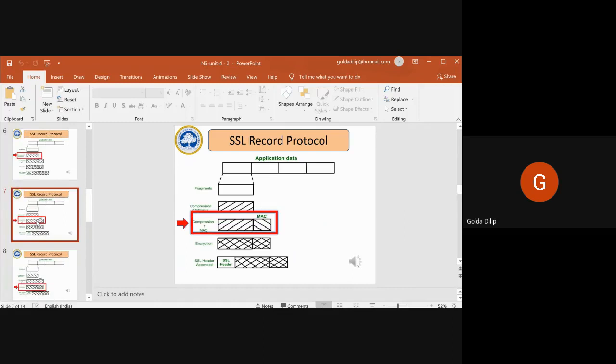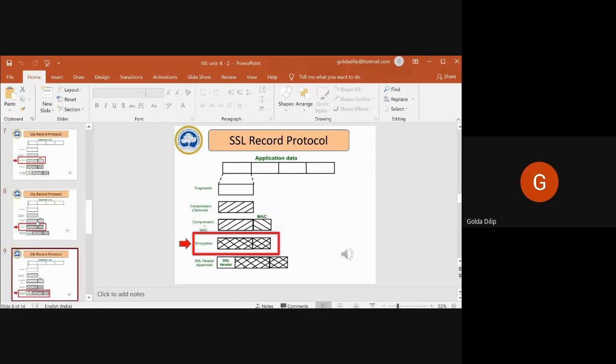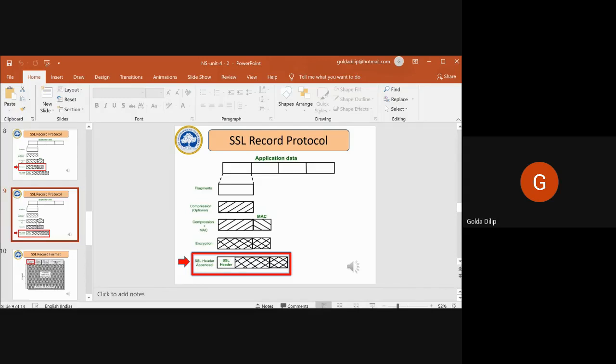Then it will add the MAC, the message authentication code. In case it is compressed, along with the compressed data, it will add a message authentication code. Then it will encrypt it. Then it will add a header, and then it will give it to the transport layer.